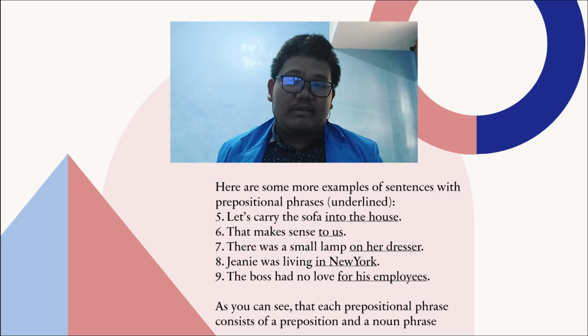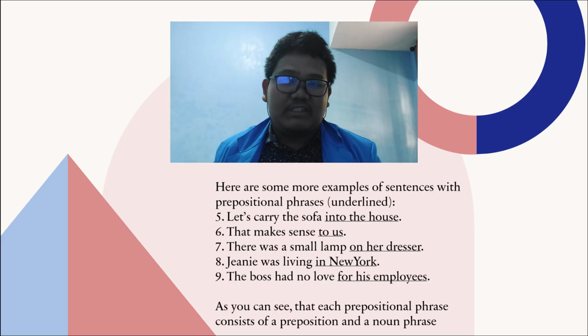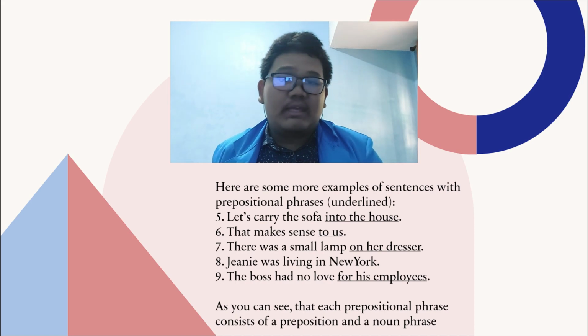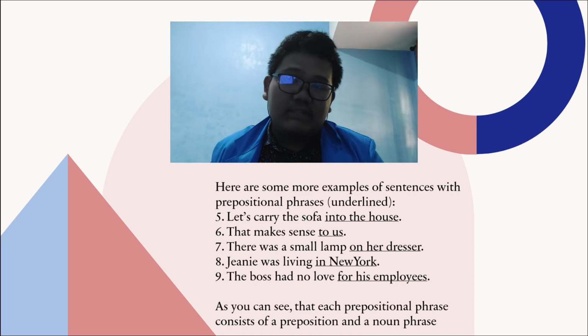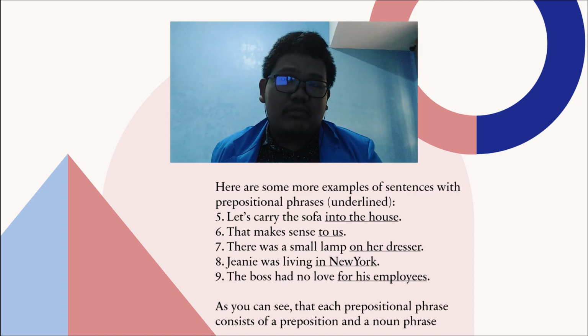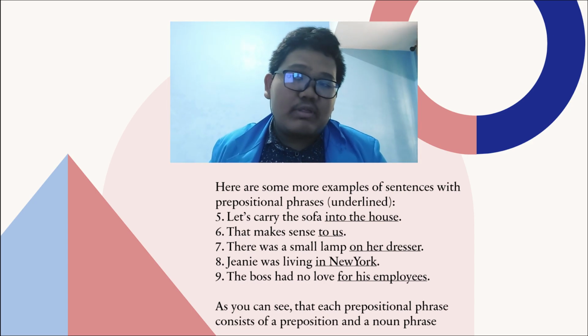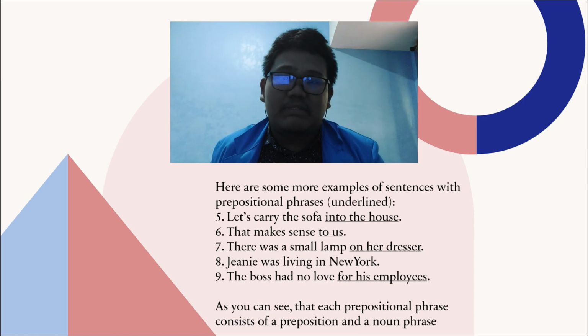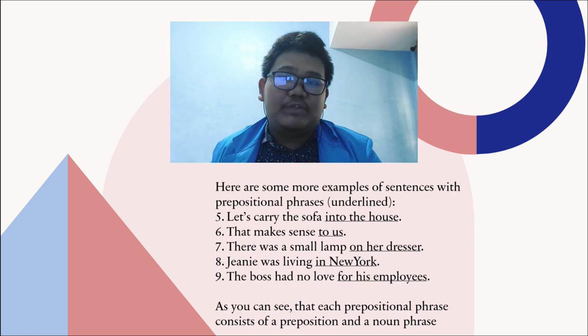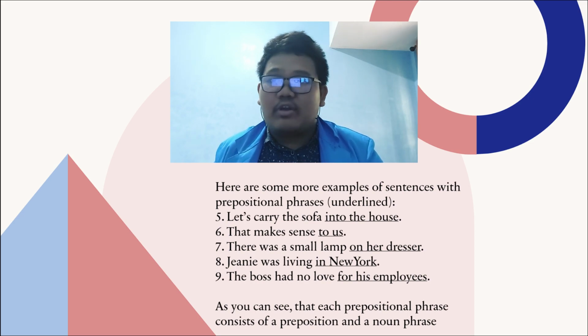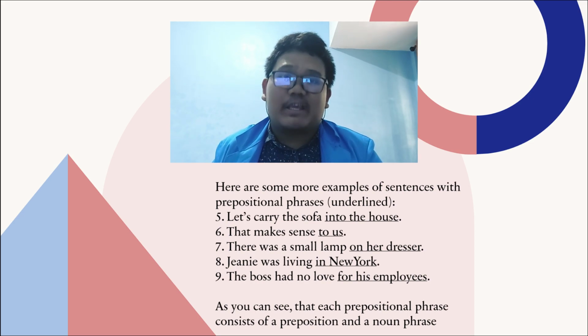Here are some examples of sentences with prepositional phrases, the underlined ones. Number 5, let's get the sofa into the house. Number 6, that makes sense to us. Number 7, there was a small lamp on her dresser. Number 8, Jenny was living in New York. Number 9, the boss had no love for his employees. As you can see, each prepositional phrase consists of a preposition and a noun phrase.